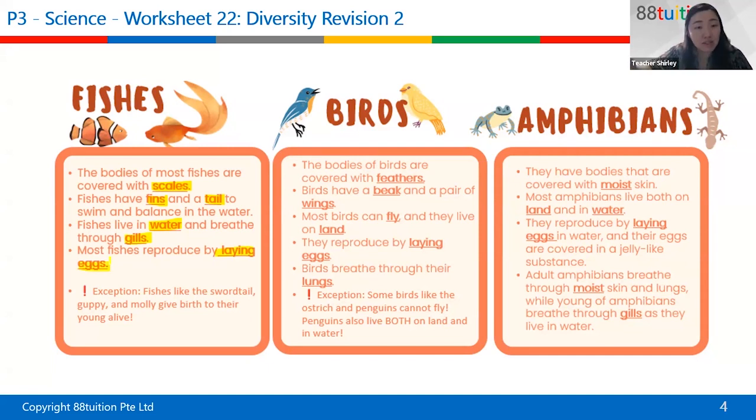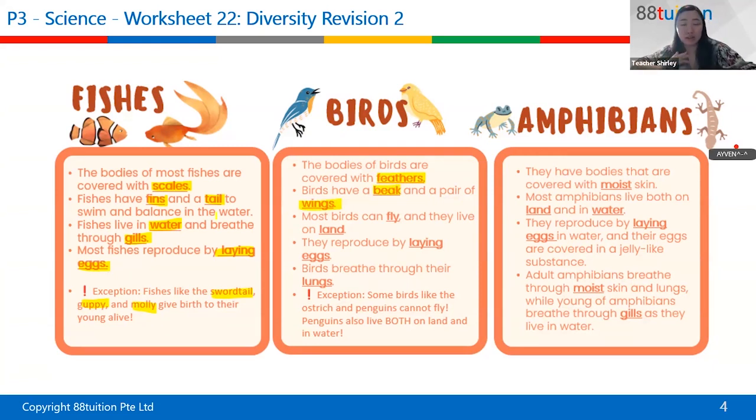There are some exceptions: the swordtail, guppy, and molly, because they give birth to their young alive. Now, the second animal group we're looking at is birds. Birds' outer covering is feathers. What's special about birds? They have a beak and wings.